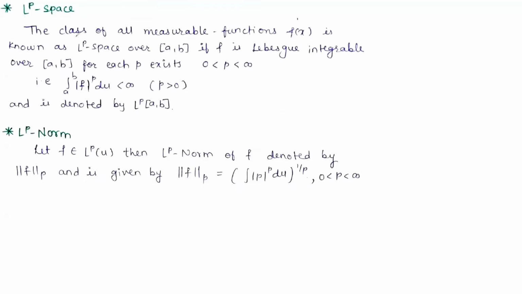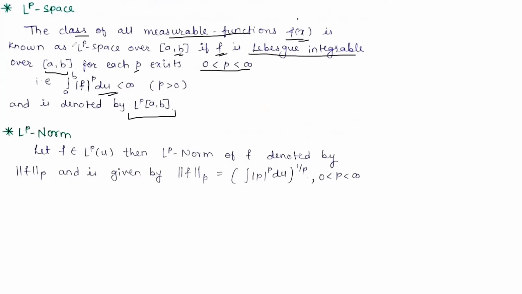LP space is the class of all measurable functions f of x over [a, b]. The class of all measurable functions f of x is known as LP space over [a, b] if this function f is Lebesgue integrable over this closed interval [a, b], for each p such that 0 < p < infinity, and the integral from a to b of |f|^p dμ is less than infinity. That is, this integral of |f|^p is finite, and this LP space is denoted by L^p, that is, L^p over [a, b].